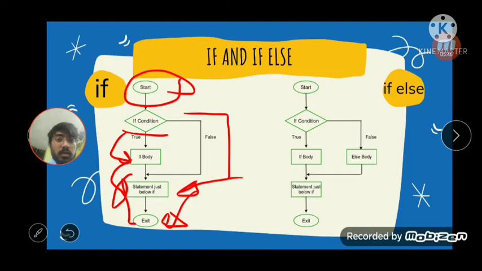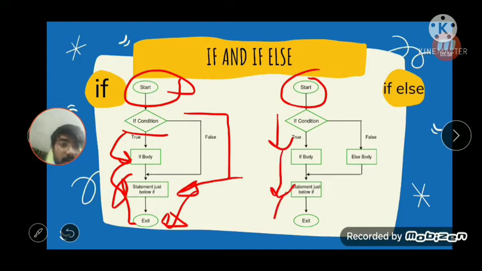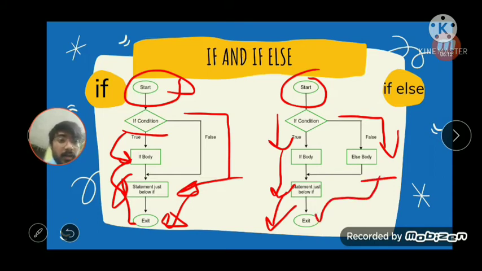But if we have given the else statement, it will start, it will check whether the condition is true or not. If it's true, it will execute the body and then the statement below it and then exit. And if the condition is false, then we have an else body which will be executed, so we can get some output through it, and then it will exit.